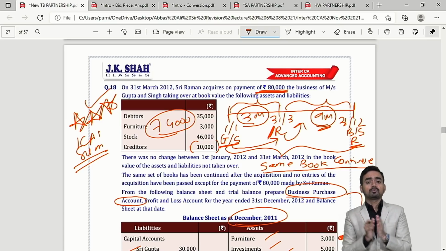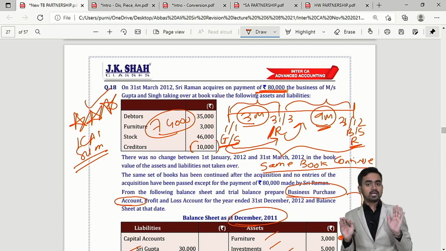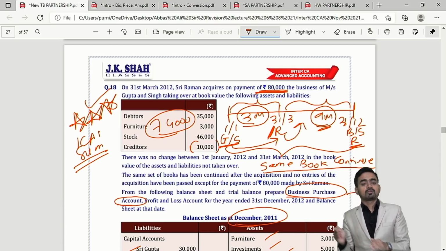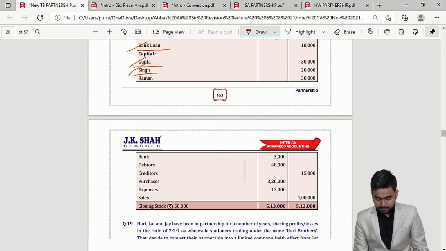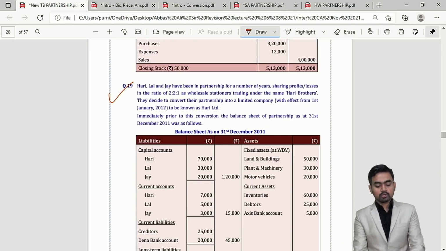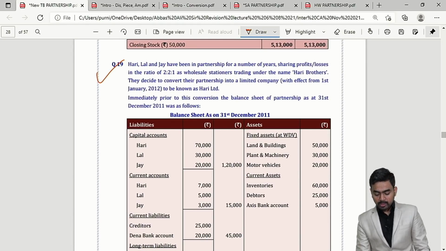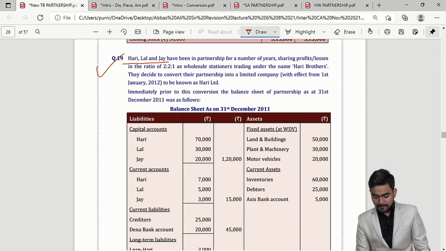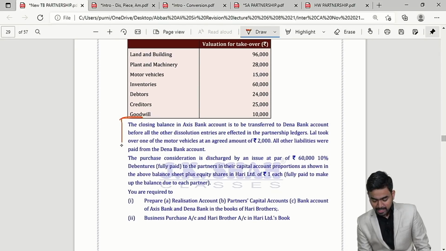So exactly same sum you will get. If they say prepare business purchase account, so what you will record in that? Assets and liabilities not taken over by Raman. Clear? And the things which is taken over by Raman will be recorded in balance sheet. Clear? So please go through this sum carefully. Then my dear students, question number 19, which is last sum in classwork. Please check. What is the important point over here? There are 3 partners, and my dear students, here just take care this bank balance.